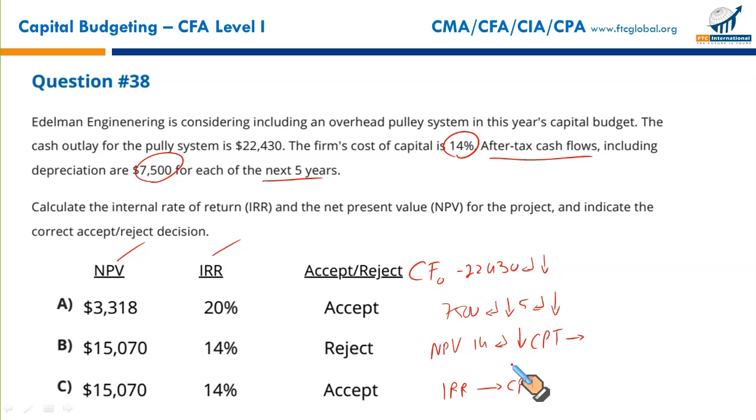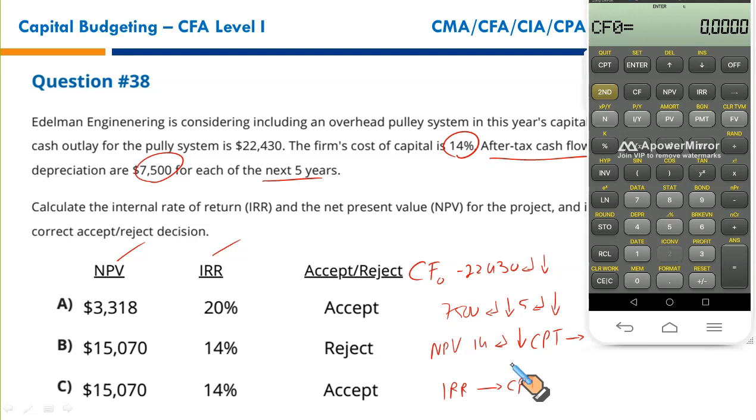So let's plug in the numbers in the calculator. Cash flow at year 0 is 22,430, negative. Enter down arrow key. 7,500. Enter down arrow key. The frequency of this cash flow is 5. Enter down arrow key. Now you press NPV. The system will ask you to input the discount rate, that is 14%. Enter down arrow key. Press CPT. The CPT is 3318, as you can see. Now we need the internal rate of return. Press IRR. Press CPT. It's 19.99. That is, of course, 20%. So that makes A the correct option.